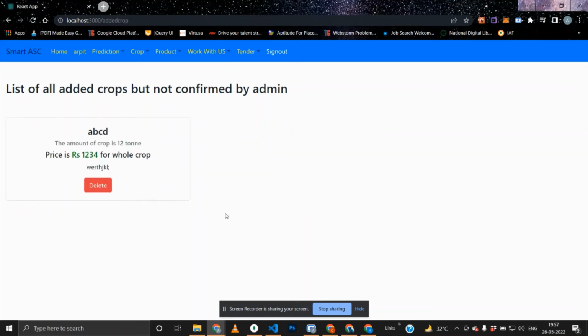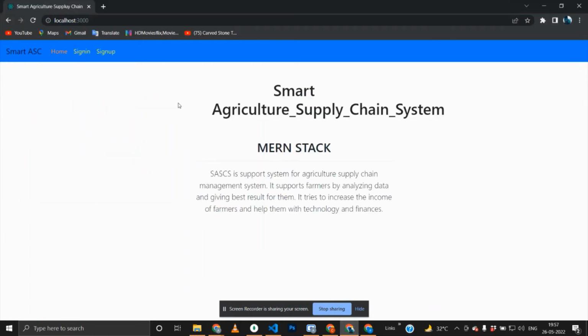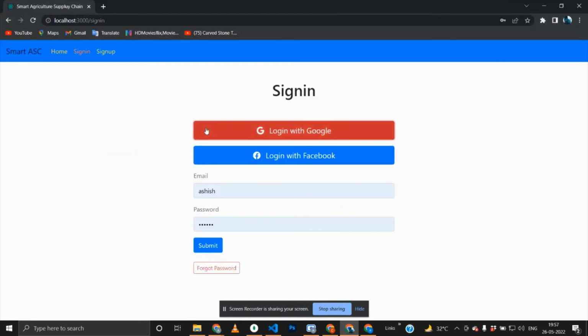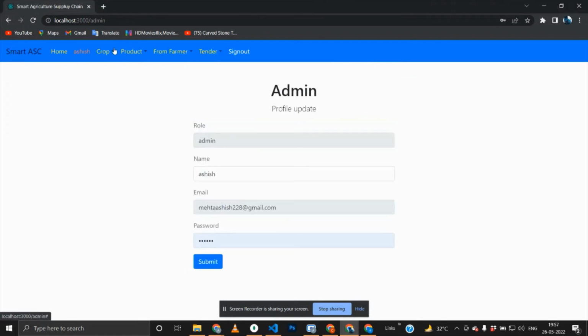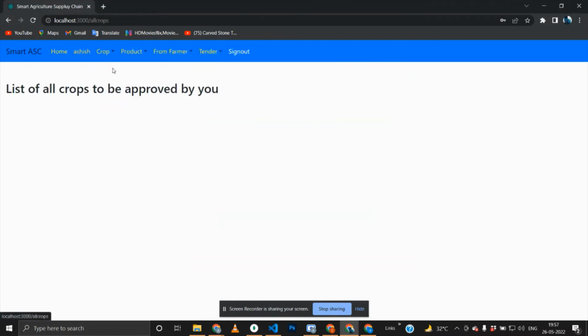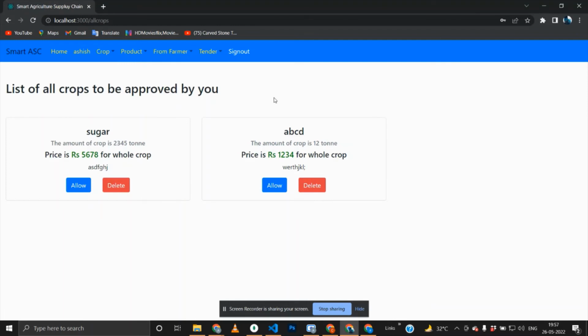Here it is deleted. Here is my admin panel. I can go here. I can sign in with Google. Here for crops to approve. These are the 2 crops which are here, which I have to either approve or I can delete.